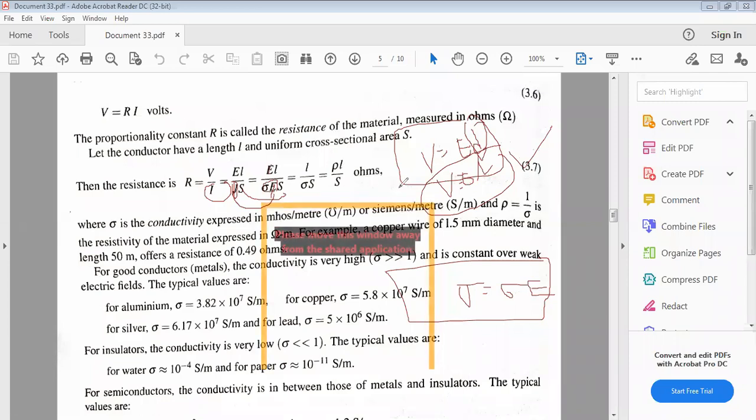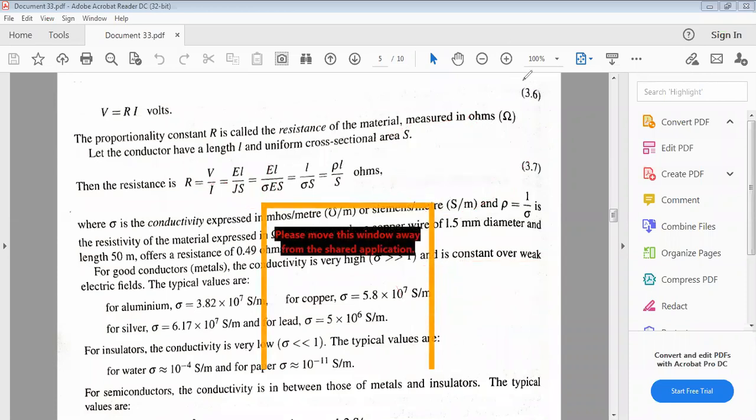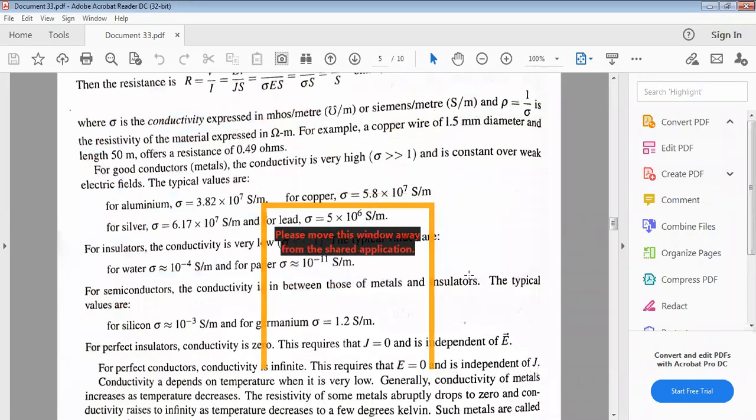Here sigma is the conductivity, expressed in mhos per meter or Siemens per meter.